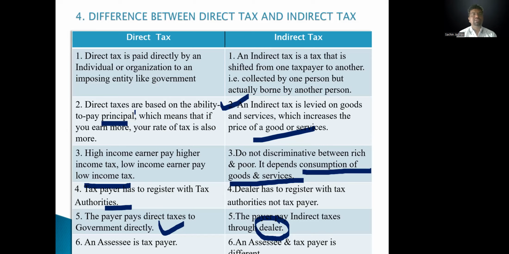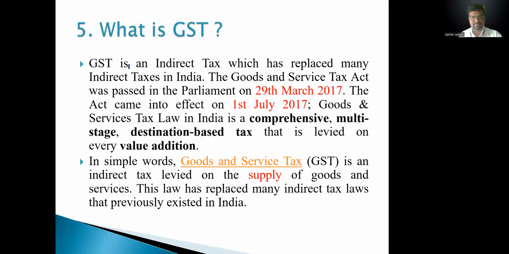So I think you understood the Indian taxation system, direct and indirect. One example here: direct tax means income tax, and indirect tax examples are customs duty, which is the first indirect tax, and second is the GST, goods and services tax. Next we are going towards what exactly GST is.